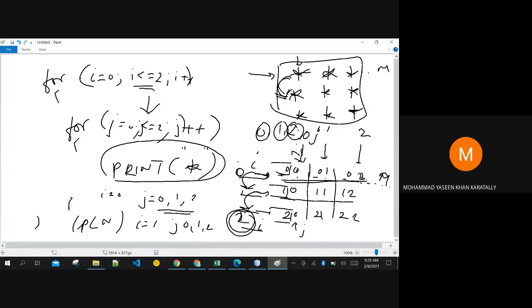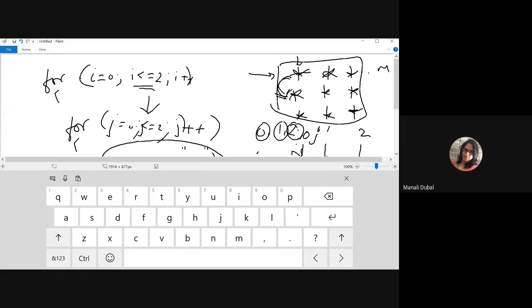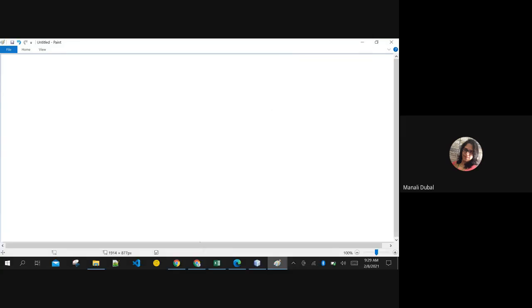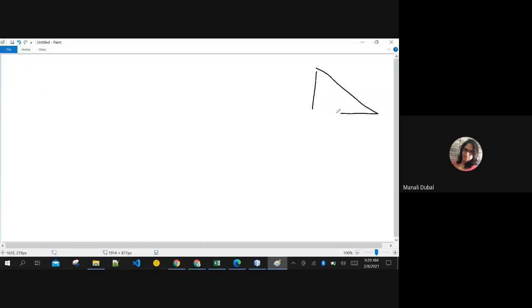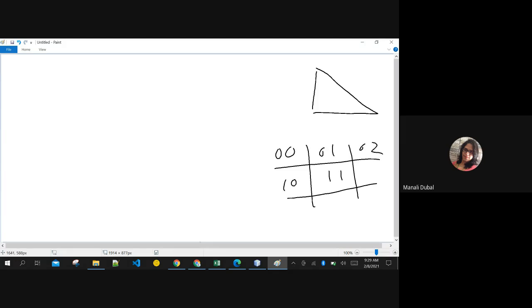Okay. Now, if you're asked to print a triangular pattern like this, then you know of these values: 0 0, 0 1, 0 2, 1 0, 1 1, 1 2, 2 0, 2 1, 2 2. You want to print only these values, right? You don't want to print the others. You want to print only these values.